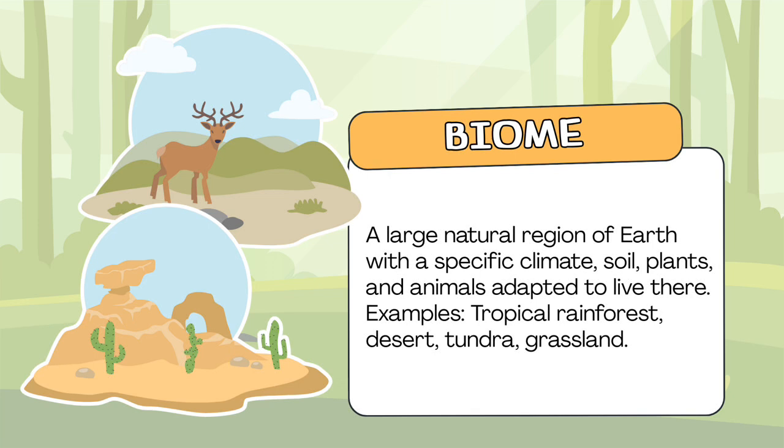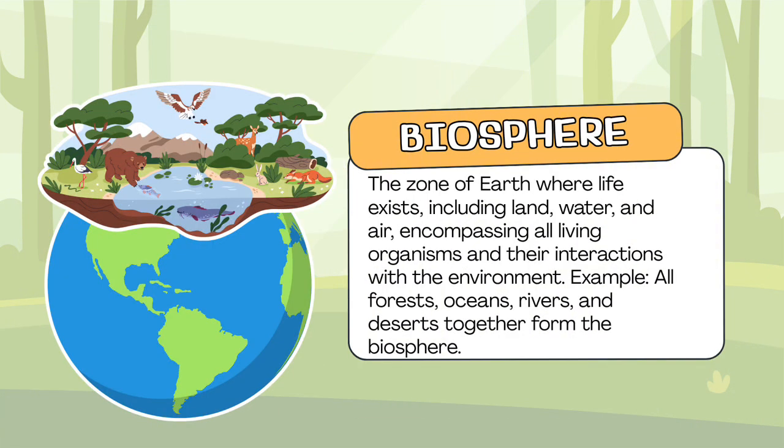We have here now the biome. It is a large natural region of the Earth with a specific climate, soil, plants, and animals adapted to live there. Biomes cover large areas and are defined by temperature and rainfall patterns. We have the tropical rainforest with high rainfall and dense vegetation; the desert with very little rainfall and extreme temperatures; the tundra, cold with limited vegetation; and lastly the grassland with wide open spaces dominated by grasses. Which means biomes show how life adapts to different environmental conditions on Earth.